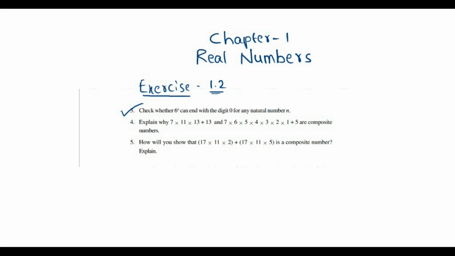First of all, let's check the question. Check whether 6 power n can end with the digit 0 for any natural number n. Here, the question is whether 6 power n can end with 0 in the last digit, whether 6 power n ends with 0 or not. We need to check that.